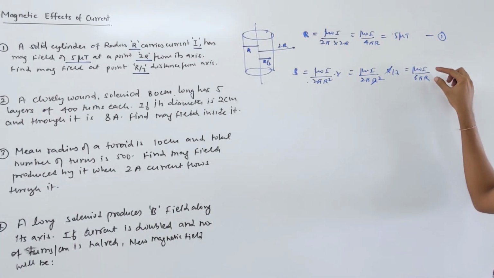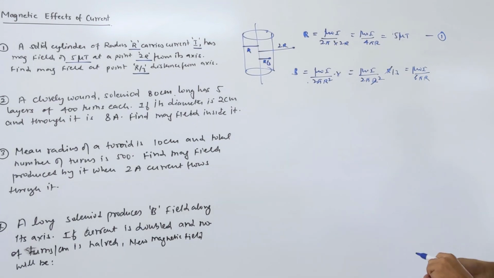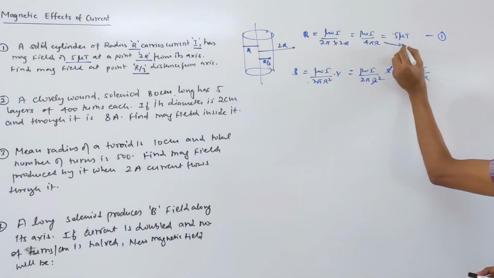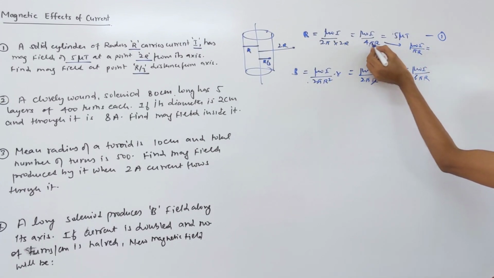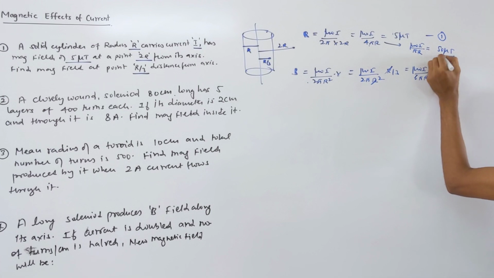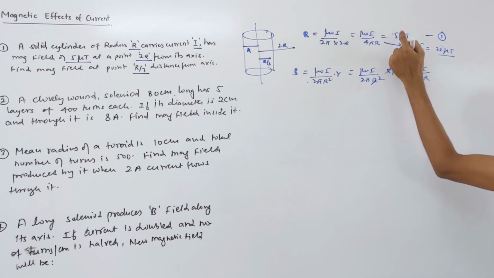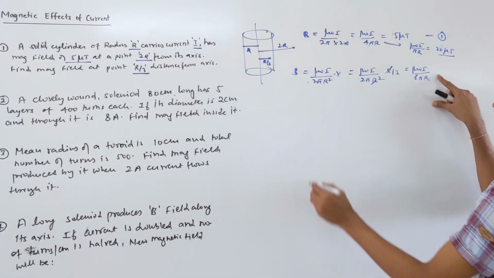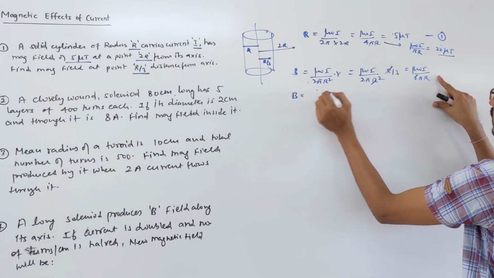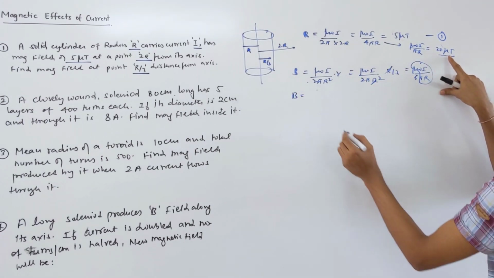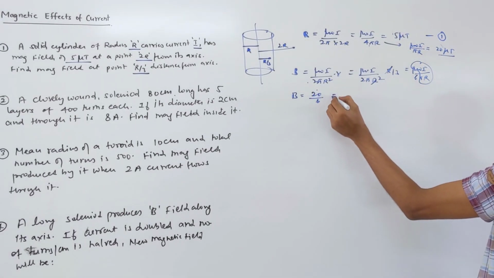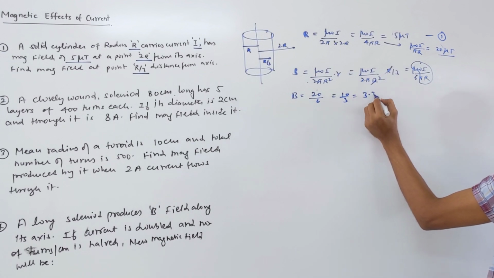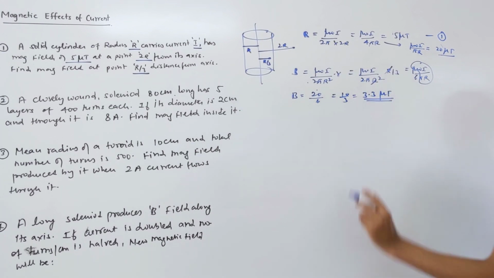So I just need the value of mu naught I upon pi r. From this equation, mu naught I upon pi r, the 4 comes here, 5 into 4 is 20 microtesla. Let's put that here. So the magnetic field at that point will be mu naught I upon pi r, which is 20, so 20 by 6. Correct? You can write 10 by 3, or write 3.3 microtesla, that will be the magnetic field. Okay, so watch carefully once more.